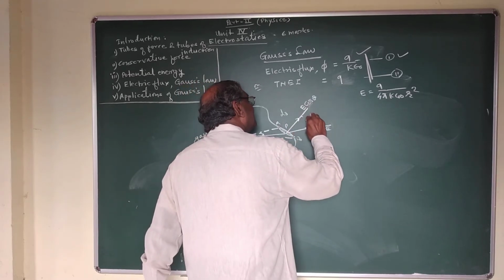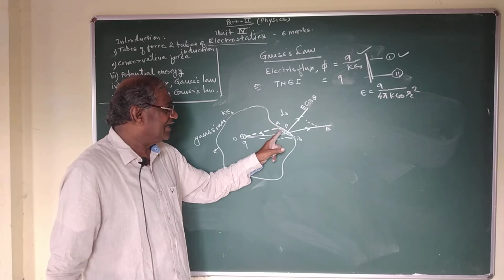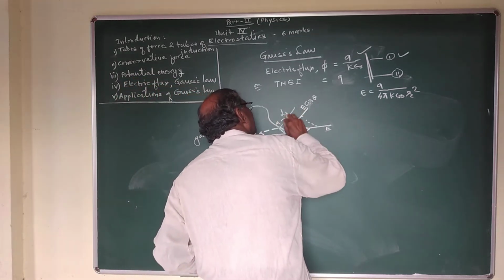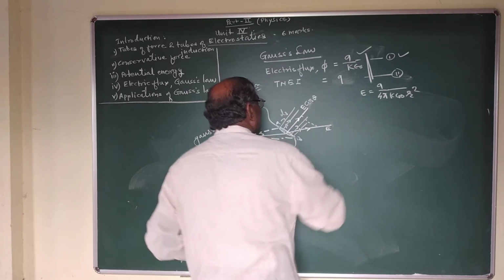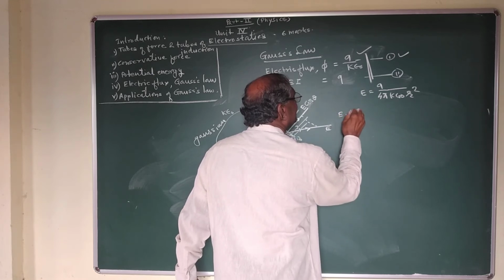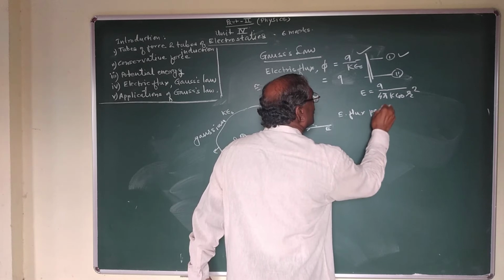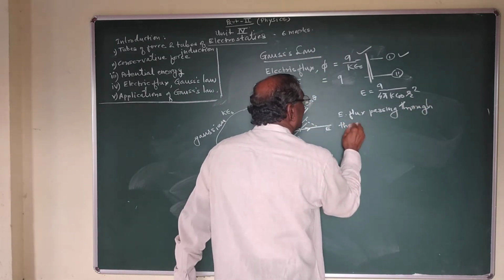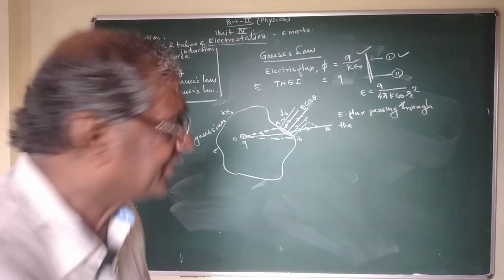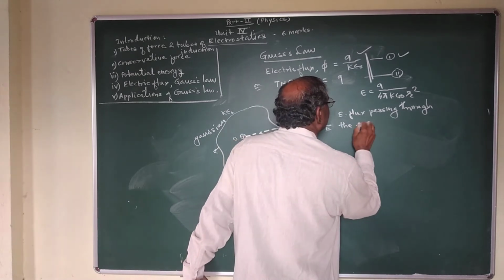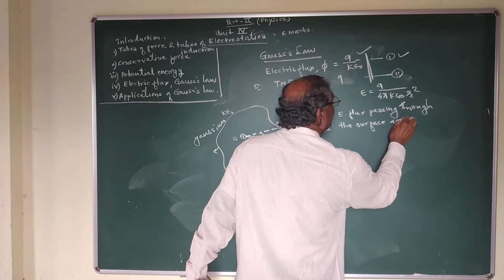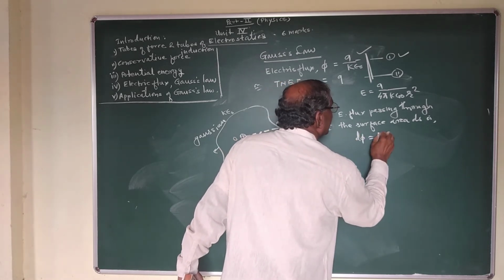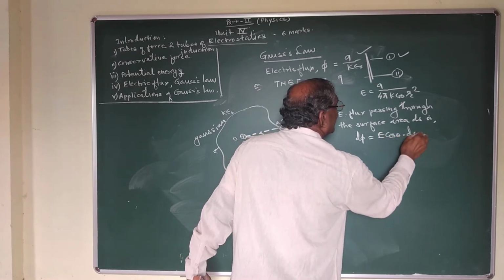Therefore, the electric flux passing normally through the surface area ds, that is d phi, is equal to E cos theta into ds.